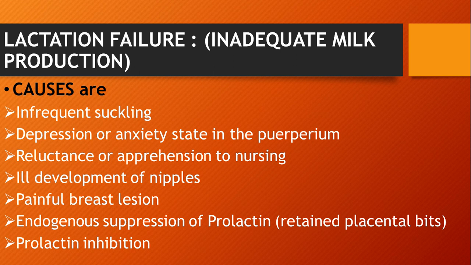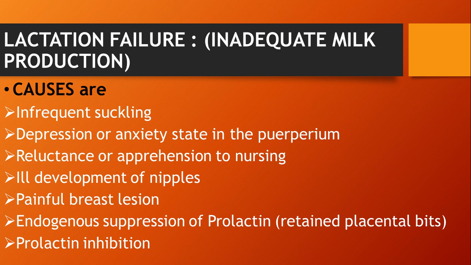First is infrequent suckling. If there is more sucking, there are more stimuli to the cerebral cortex, hypothalamus, anterior pituitary, and posterior pituitary, and more secretion of prolactin. So if there is more stimulation, there is more secretion of prolactin and more formation of milk. And if the mother is not feeding properly, if there is insufficient feeding, it will lead to lactation failure. Then next is depression or anxiety in the puerperium, which will also cause lactation suppression.